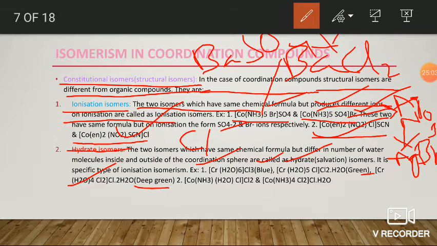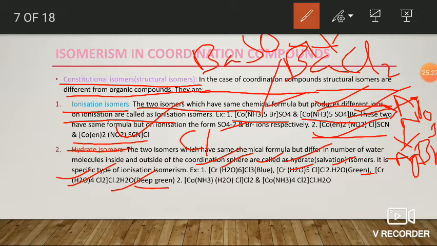The first one contains 6 aqua molecules within the coordination sphere. The second one contains 5 aqua molecules within the coordination sphere, and one molecule outside the coordination sphere. The third one contains 4 aqua molecules within the coordination sphere and 2 aqua molecules outside the coordination sphere.